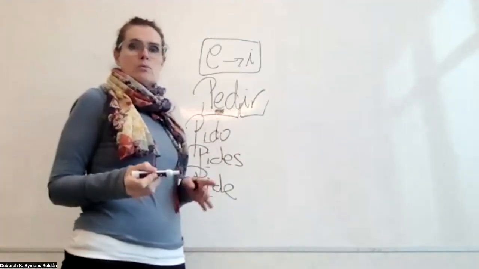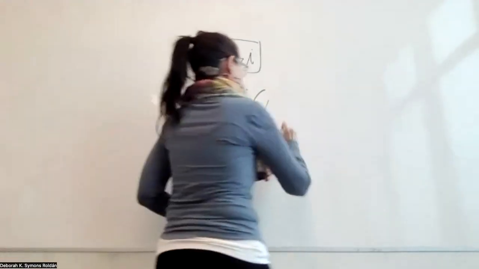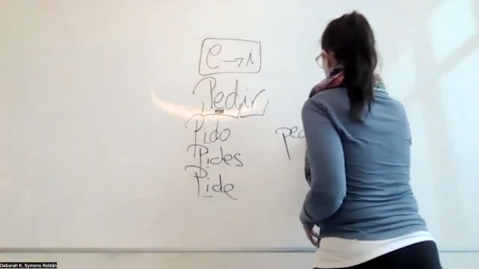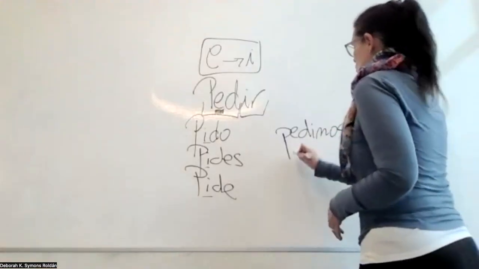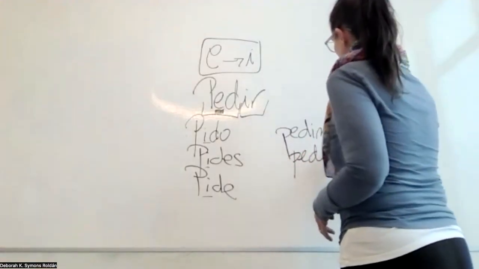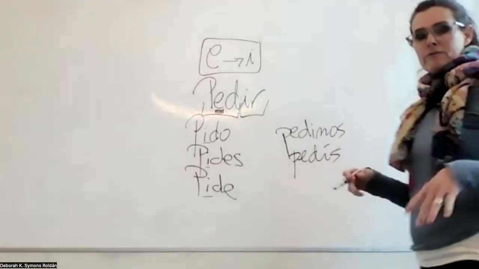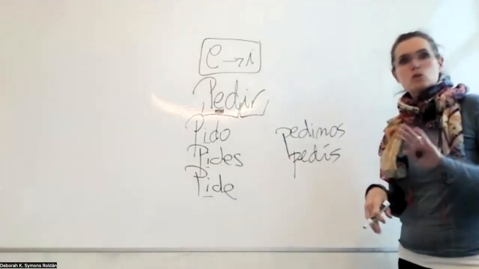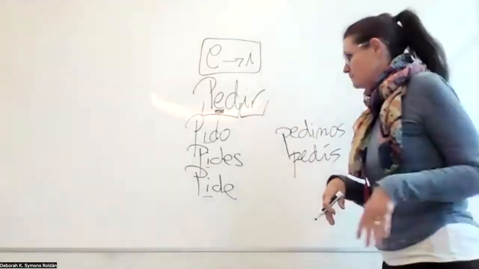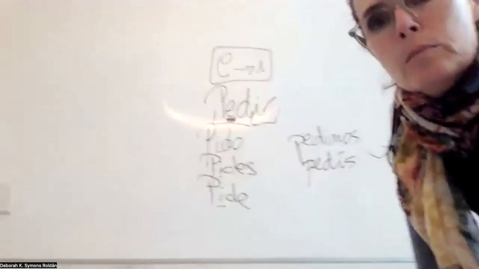Then the nosotros and the vosotros never change, okay? Pedimos, pedís. Usually in the present tense, when you have these changes of stem, the nosotros and vosotros never change, okay?